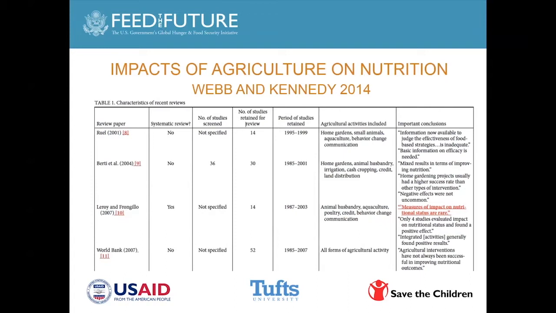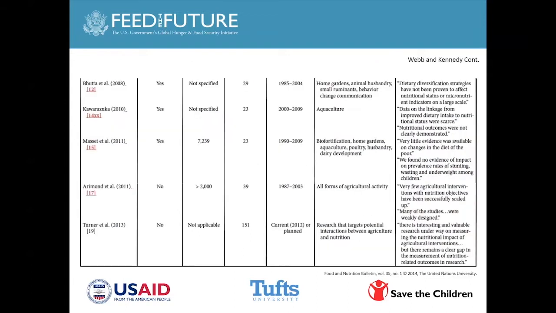And if we go to the next slide, third one down, Masset et al. In 2011, of the 7,239 studies identified, only 23 were considered of sufficient quality to be included in the systematic review. And what's interesting in the Masset et al. column, the last column, quote, we found no evidence of impact on prevalence rates of stunting, wasting, and underweight among children.